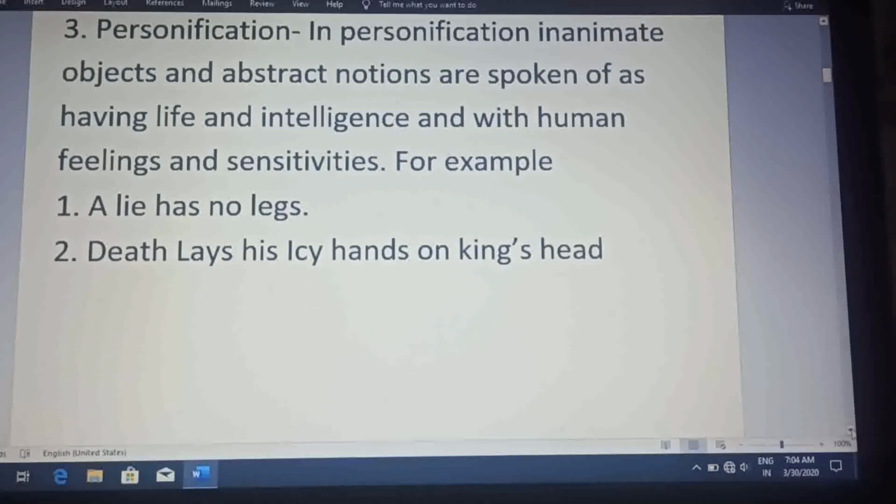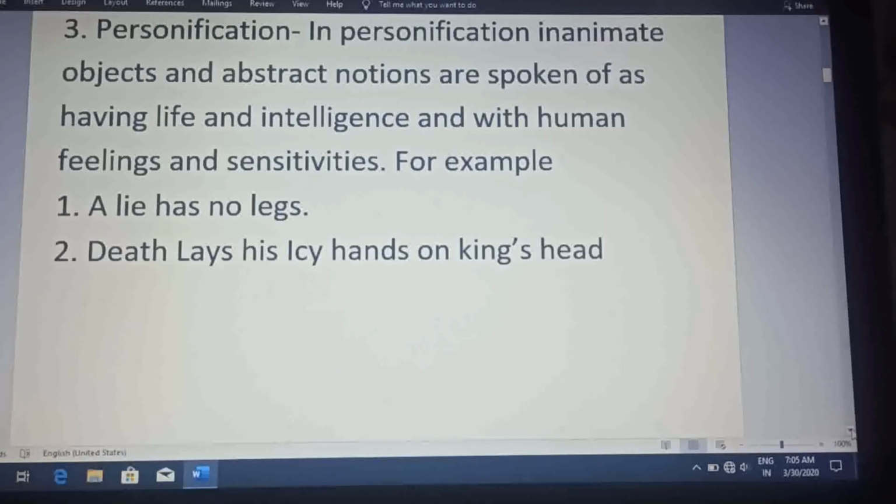In the same way, in the example which I have used here, a lie has no legs. Lie means jhoot, has no legs. What have I done? I used the word legs for the lie. So I personified the lie. The lie is an abstract thing.